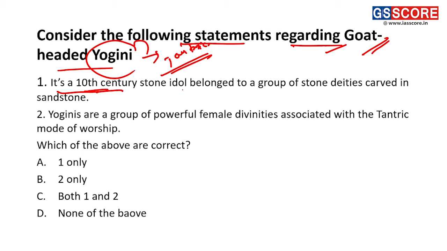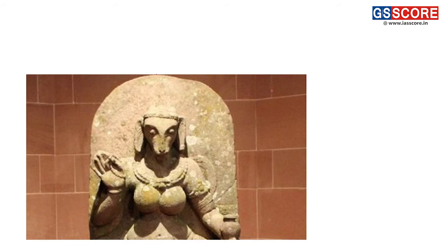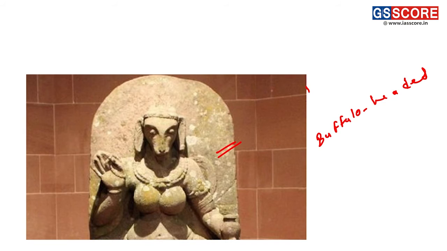It's a 10th century stone idol belonging to a group of stone deities carved in sandstone. The Yoginis are a group of powerful female divinities with a tantric mode of worship, as said, and both statements are correct in their nature. It's a 10th century idol. You can see the Yogini. This is the goat-headed Yogini. Besides the goat-headed Yogini, we also find the buffalo-headed Yogini. These have been in the news because recently they were returned by London.